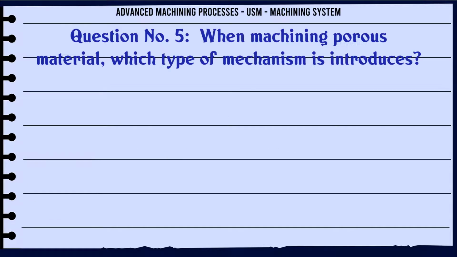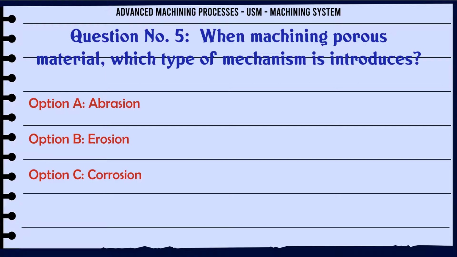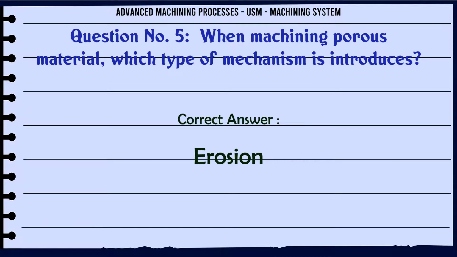When machining porous material, which type of mechanism is introduced? A. Abrasion. B. Erosion. C. Corrosion. D. Vaporization. The correct answer is erosion.